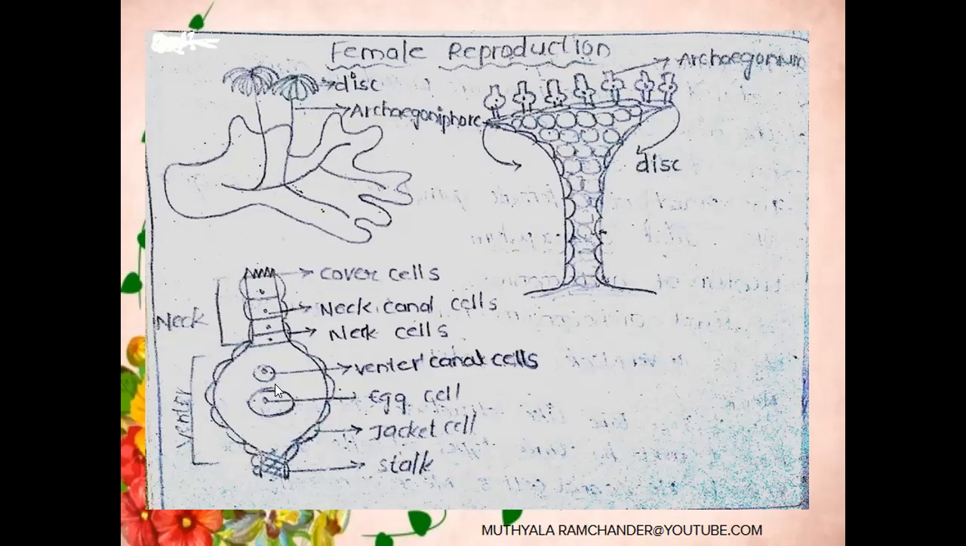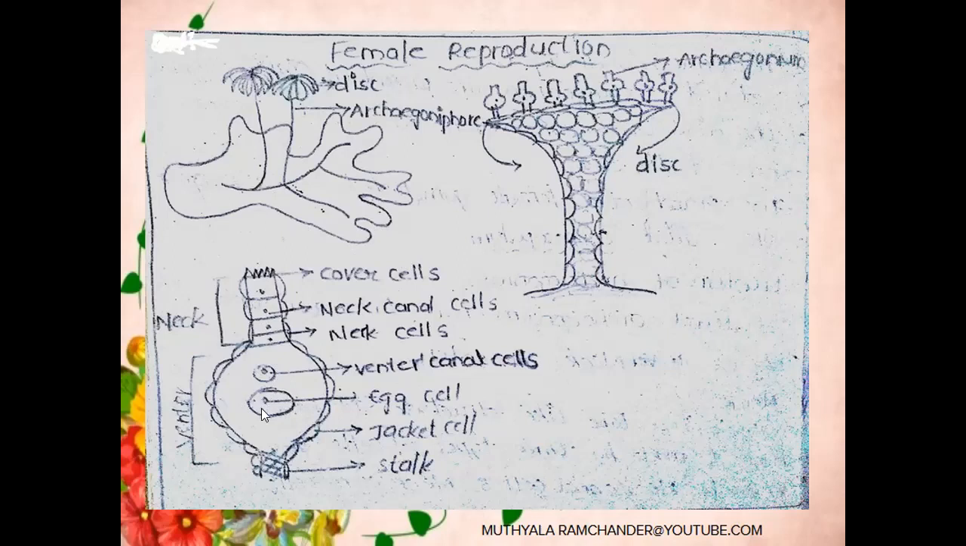This type of fertilization is called chemotactic fertilization. Chemotactic fertilization means male gametes are attracted by the chemicals for the fertilization. So this type of fertilization is called chemotactic fertilization.